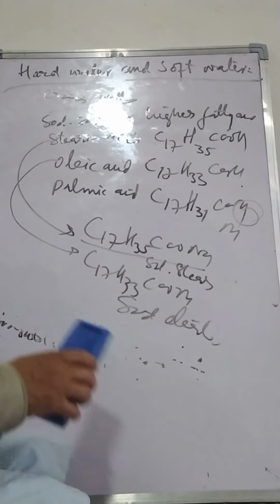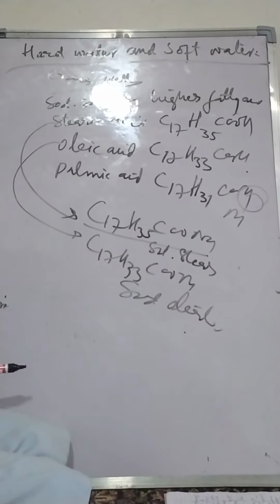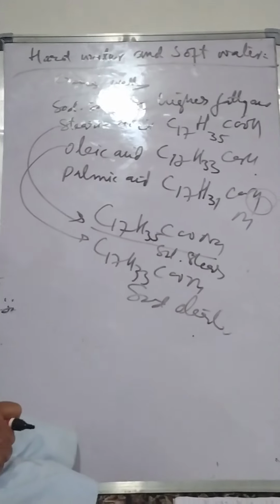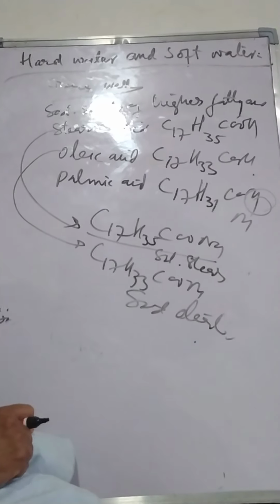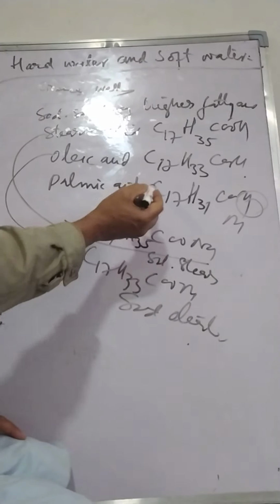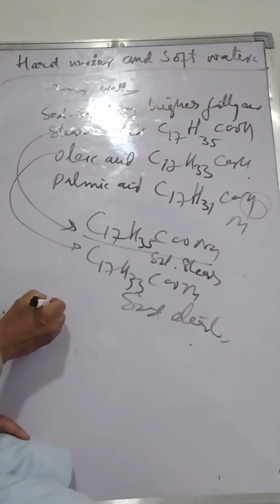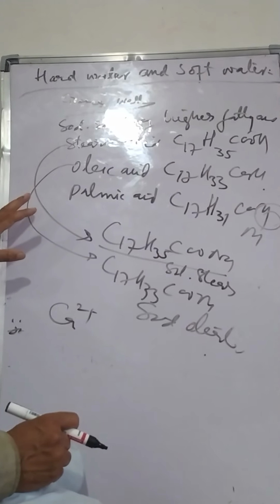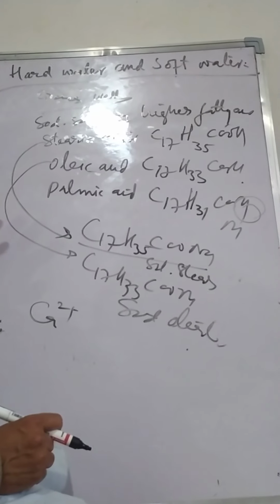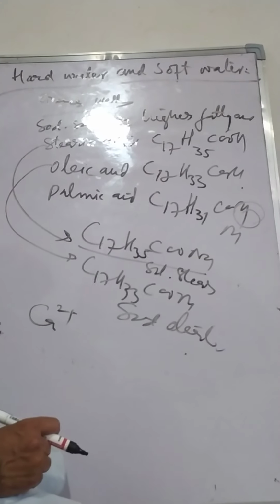When we add this soap to hard water to form a solution for washing clothes, what happens? We have salts of calcium and magnesium: sulfates, chlorides, bicarbonates.